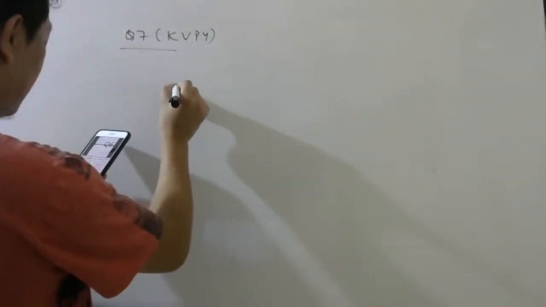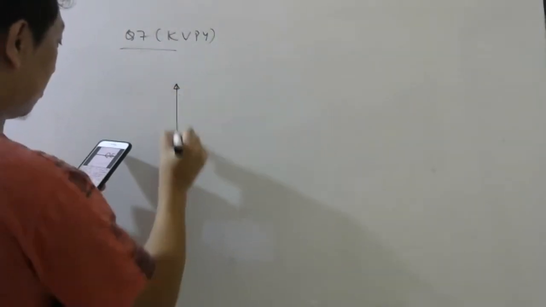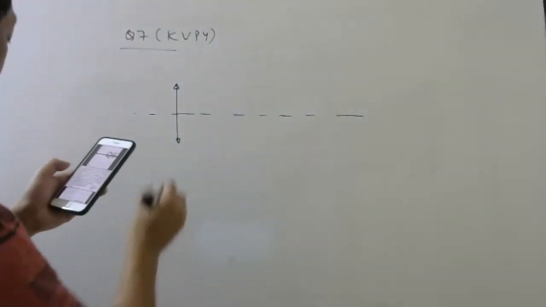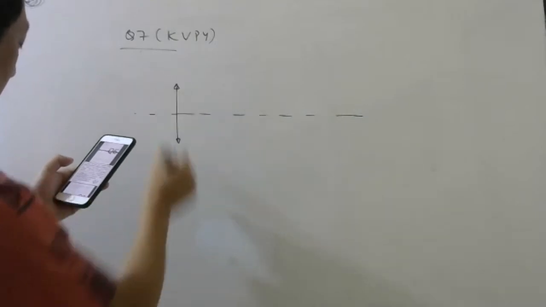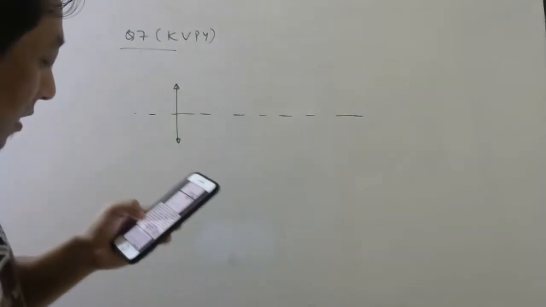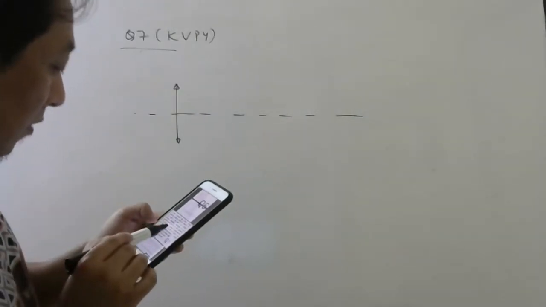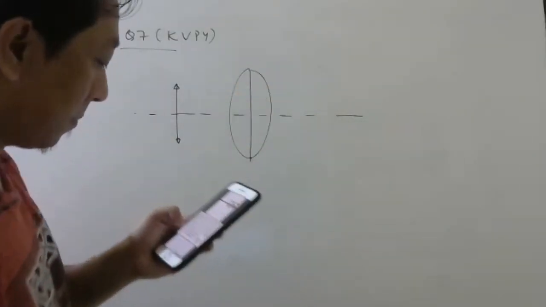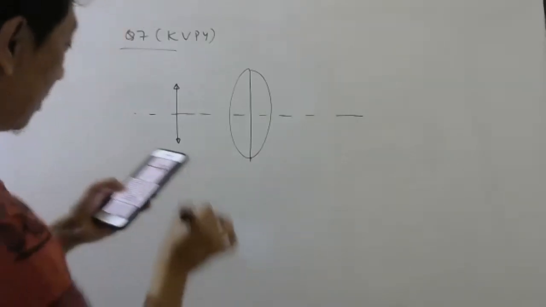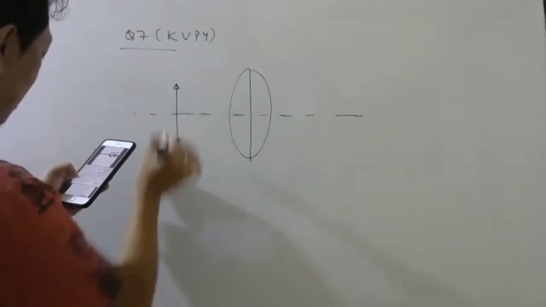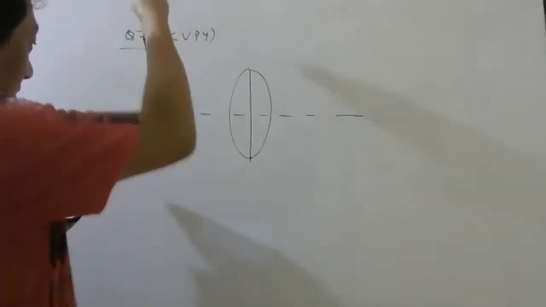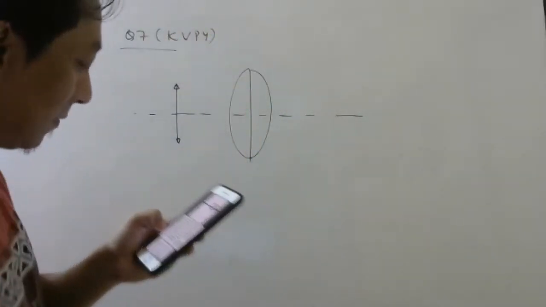So the light falling is plane polarized, so it will have only one axis. And the first polarizer has axis parallel to the plane of polarization of incident light. So this plane and this plane are parallel.